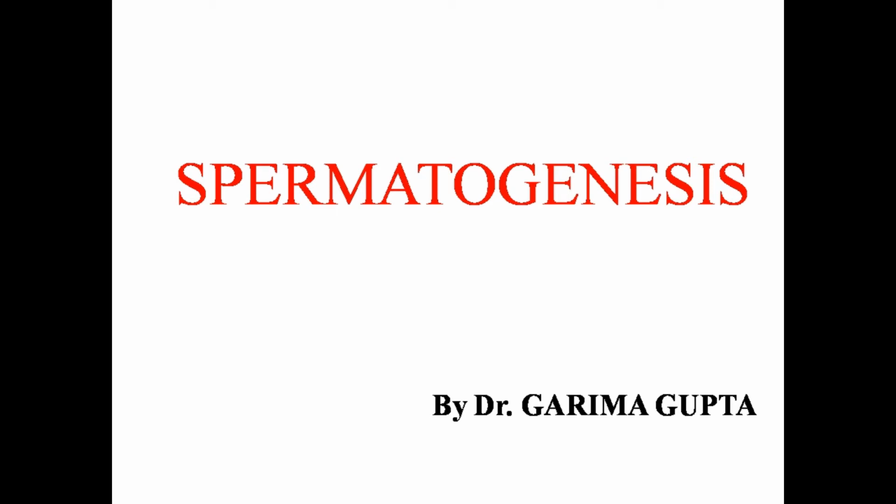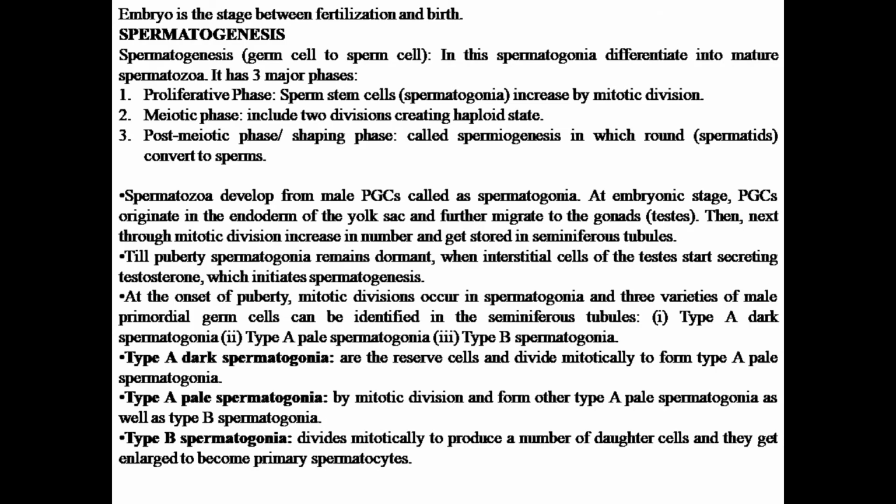So, the process of spermatogenesis, or the formation of sperm, is divided into three parts. First is the mitotic phase, then the second one is the meiotic phase, and the third one is the post-meiotic or shaping up phase. In mitosis, first of all, at puberty, the type A spermatogonia, which are the stem cells of sperm, get divided mitotically and form two types of cells. One, again, the reserve cells to maintain the number of type A stem cells, which get stored in the stem cell niche. They are called type A spermatogonia, and the other one is type B spermatogonia.